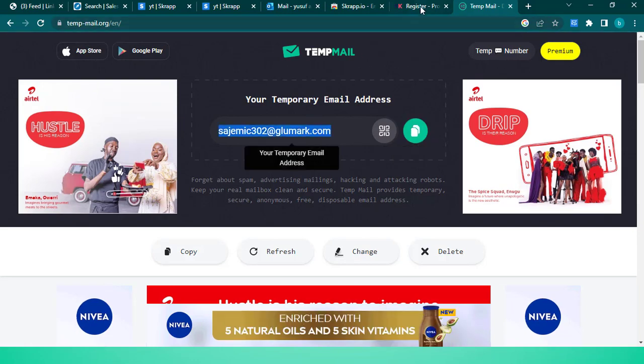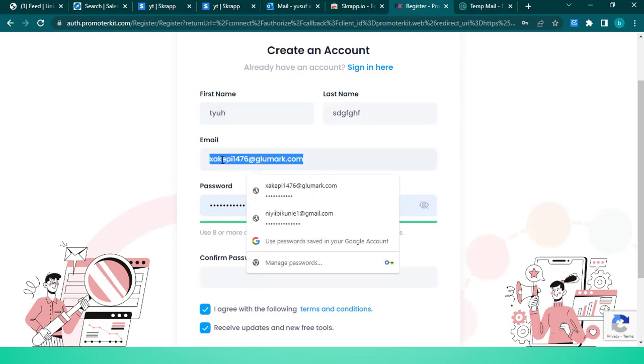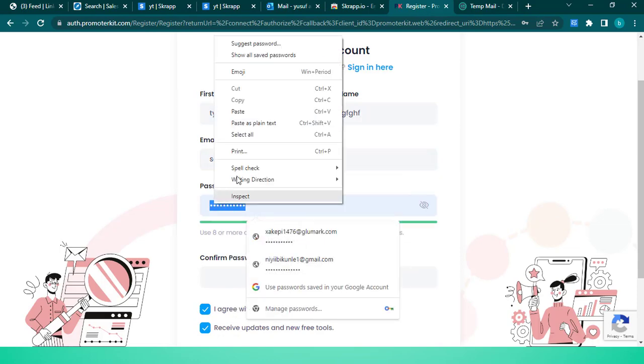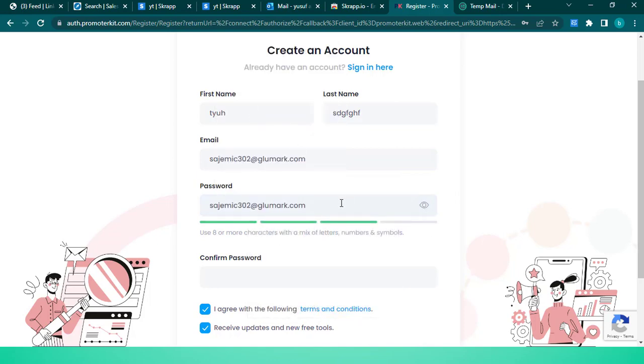So I will copy this. I will try this again. I will enter this, paste. I'll still paste here. I will delete everything after ads. I will change S to a capital letter. I will copy everything. Then I will paste it in.